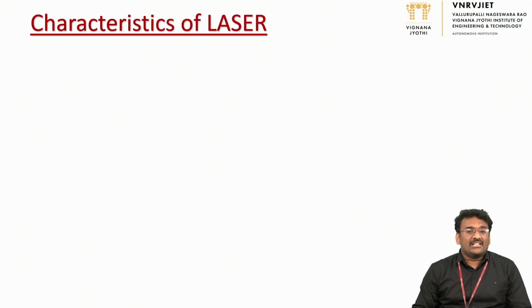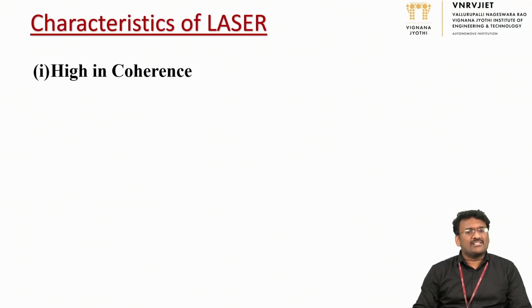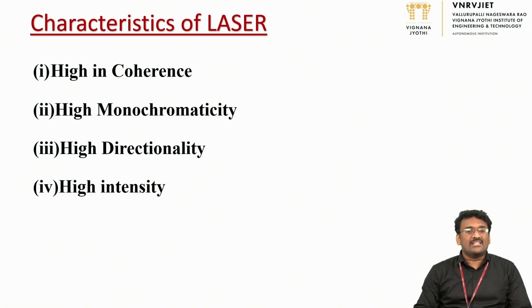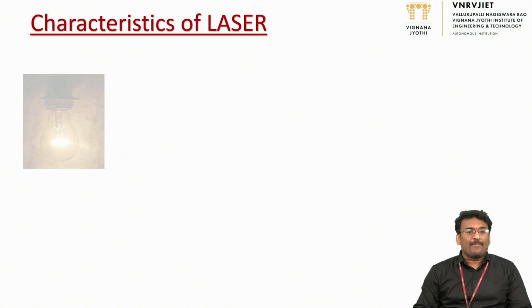Now we'll see the characteristics of laser. To understand the characteristics of laser, we just imagine the difference between our normal light and a laser light. So the list is high coherence, high monochromaticity, high directionality, high intensity. These four are the major characteristics of laser. Let's explore these four characteristics.